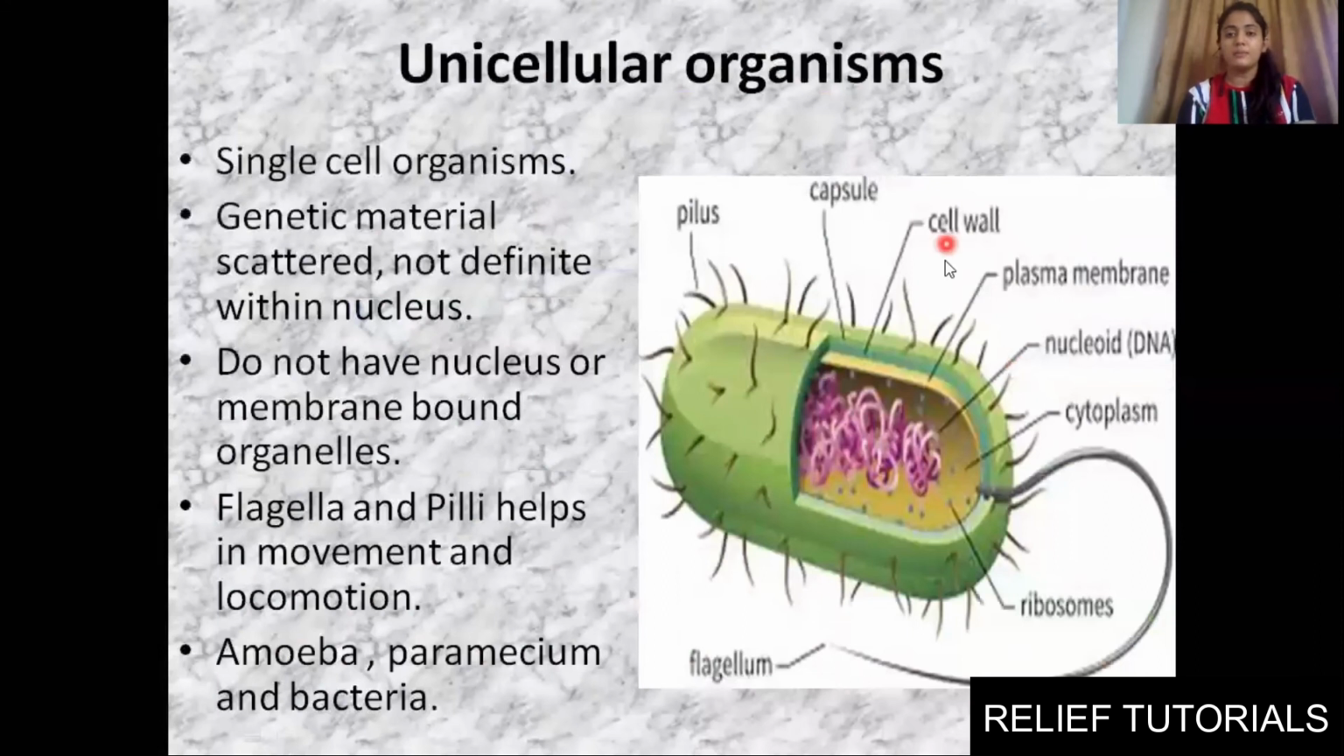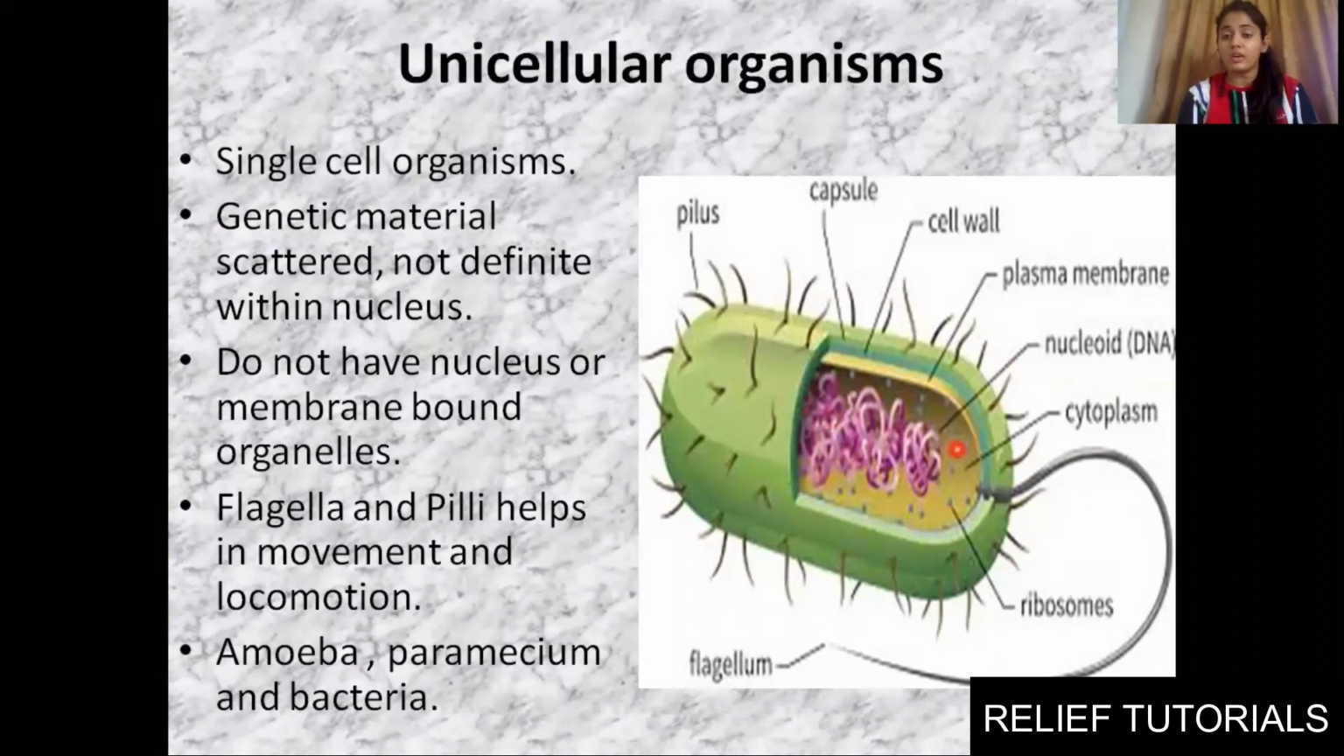Unicellular organisms are single-celled organisms where the genetic material is scattered and not definite within a nucleus. You can call them prokaryotes. Amoeba, paramecium, bacteria fall under unicellular organisms. Single-celled organisms do not have a proper, well-bound nucleus. You can see the nucleoid, you marked it as nucleoid. So the genetic material is randomly scattered in the cytoplasm. They don't have a membrane-bound nucleus. That is the first point.